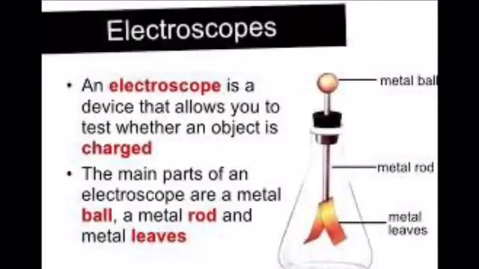Here is another concept. What is an electroscope? It is a device to test or to measure the charge on an object. Abraham Bennet developed the gold leaf electroscope in 1787. Let us discuss the detailed structure of the electroscope.